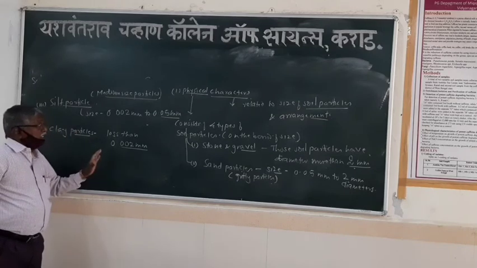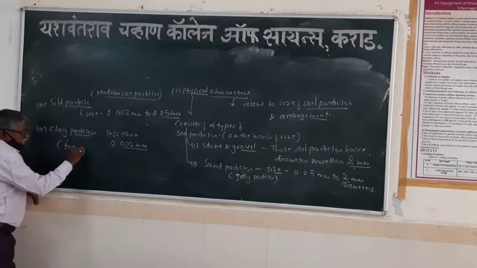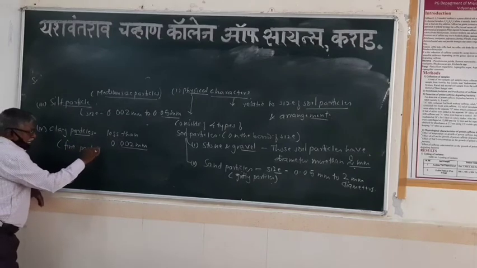In short, they are also called fine particles.